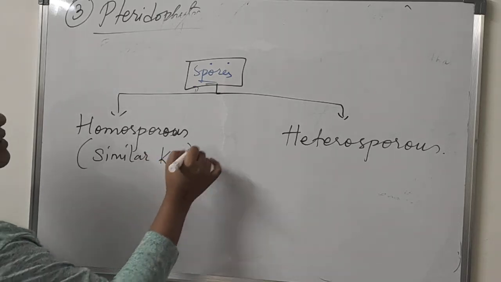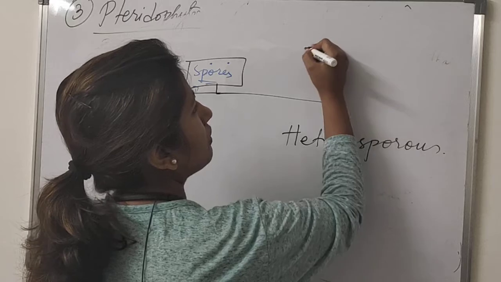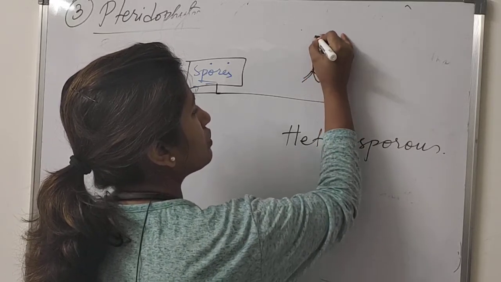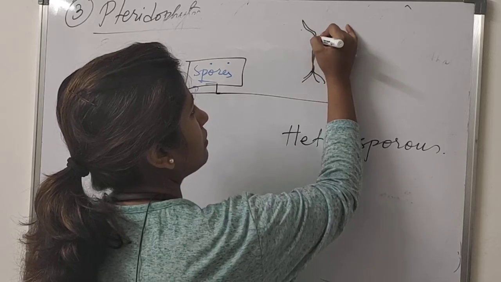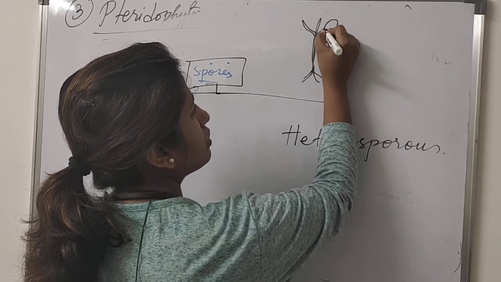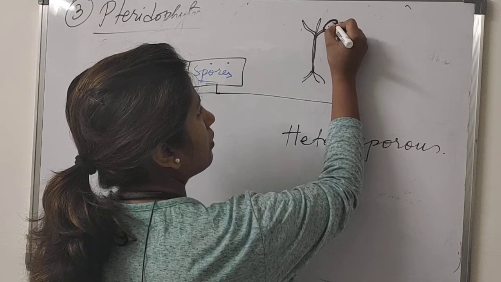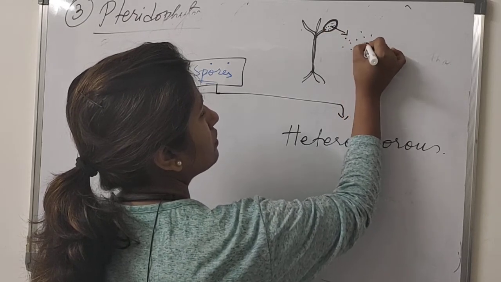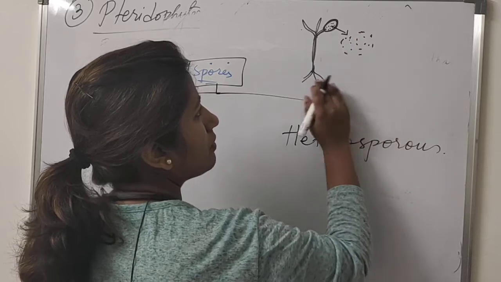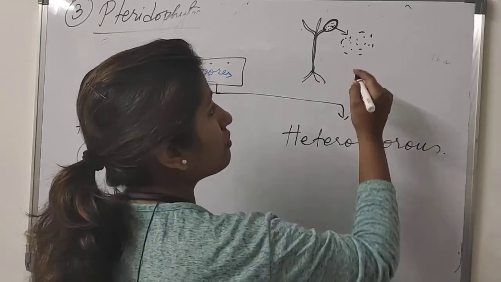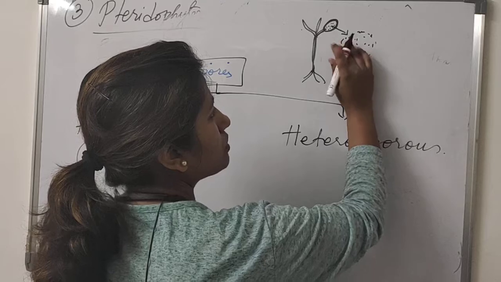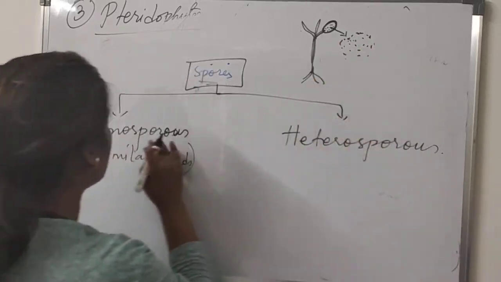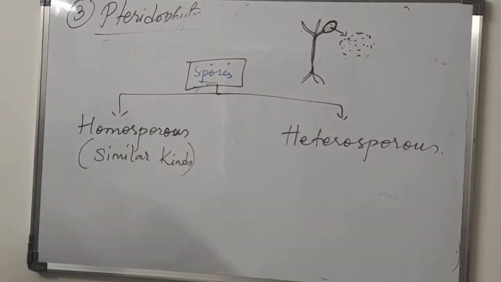Okay, let me do it again. This is the sporophyte, a plant having true stem, true roots and true leaves, and this leaf will develop into a cone-like structure, and from this cone spores will develop. In some pteridophytes, they produce spores which are all the same. When all the spores are the same, it is known as homosporous.